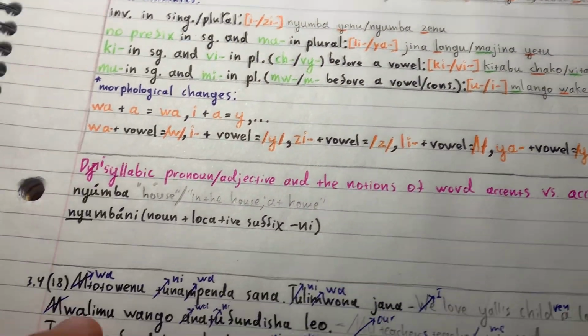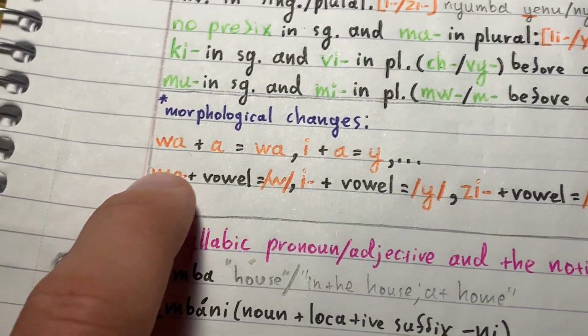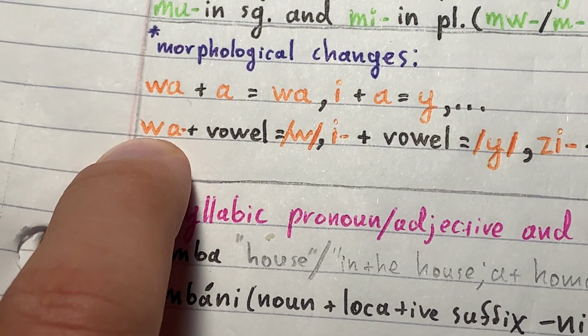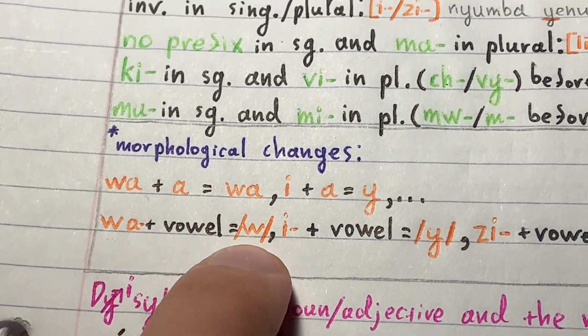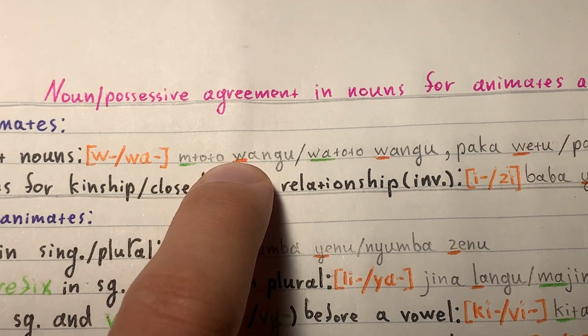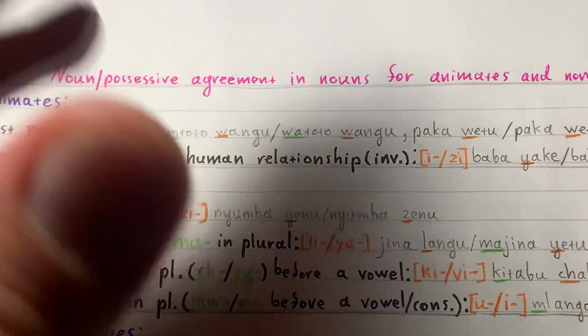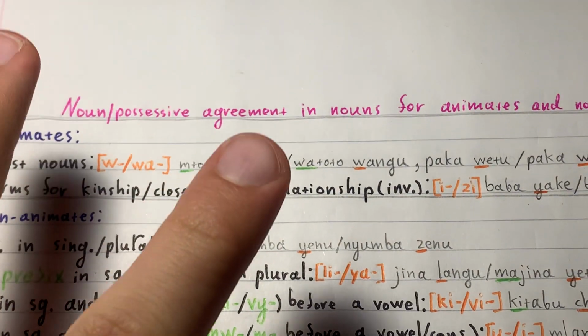You might notice that it says here E and Z, and here I wrote Y and Z. That's because most of these combinations, like wa, when combined with a vowel, just remain wa. So you don't need to memorize that it's W and WA, because it's going to be WA plus A equals one A instead of two A's, simply.